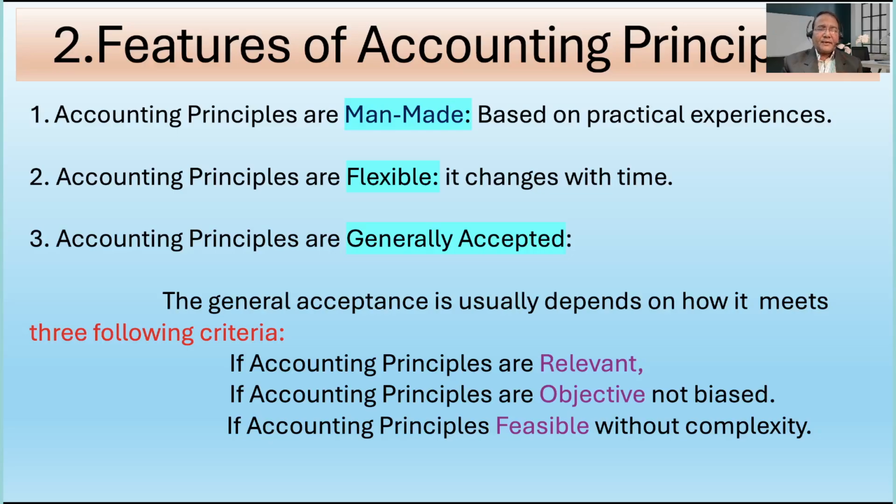The first criterion is that the principles are to be relevant. If it is not relevant to the objective with which the accounting is prepared, it defies the purpose. So relevant accounting is what is required.